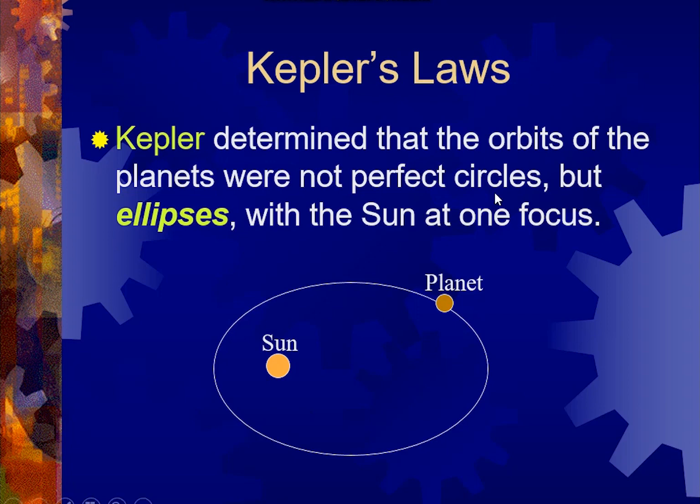Understand? Elliptical in the sense of the shape of an egg. He also stressed that the sun is present at one particular focus, that is at one stationary object here. Is that clear? So that was his first postulate.